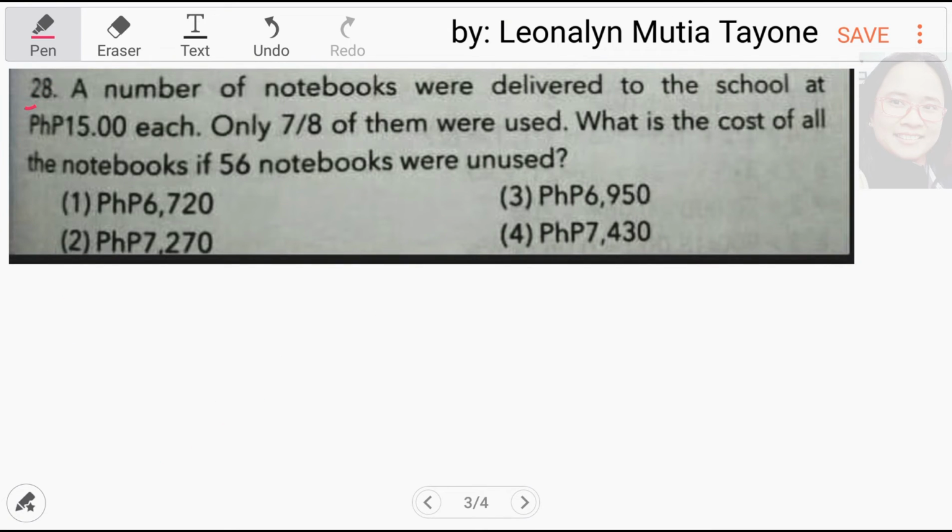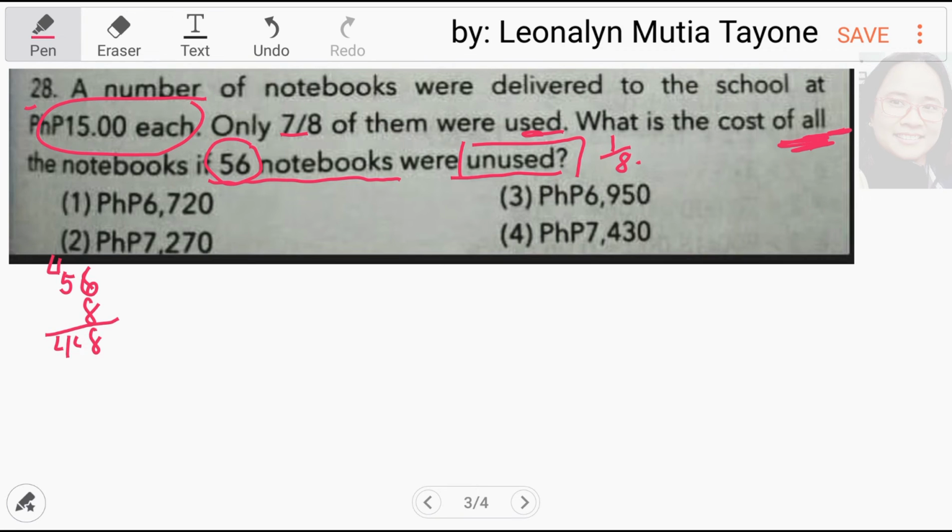Number 28. A number of notebooks were delivered to the school at 15 pesos each. Only 7/8 of them were used. What is the cost of all the notebooks if 56 notebooks were unused? Kung 7/8 yung used, therefore, ang unused ay 1/8. Itong 56 ay equivalent ng 1/8. Ang tanong ay yung lahat. So, therefore, i-multiply mo lang ng 8 si 56. 56 times 8.